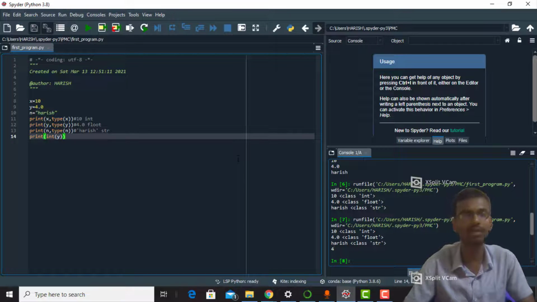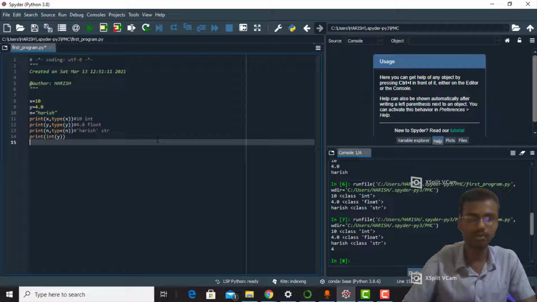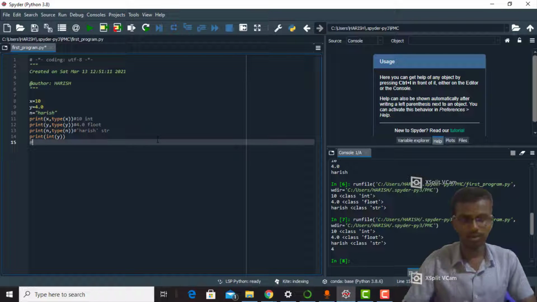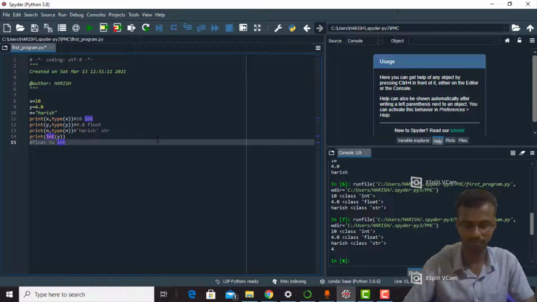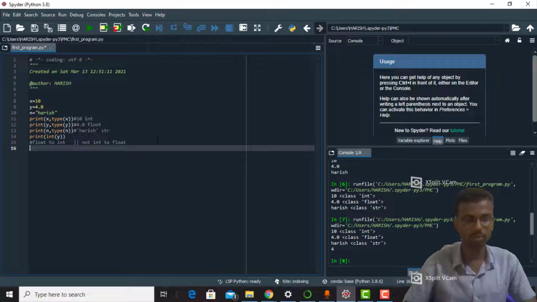We have some restrictions. We have to cast only float to int, not int to float. And a string can't be cast to any data type.